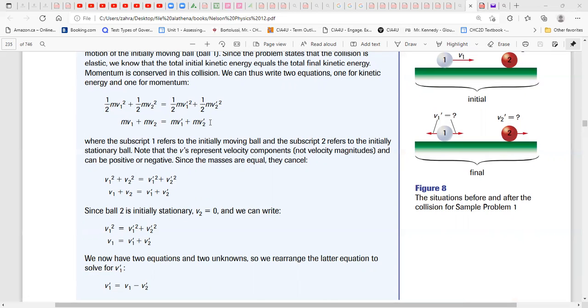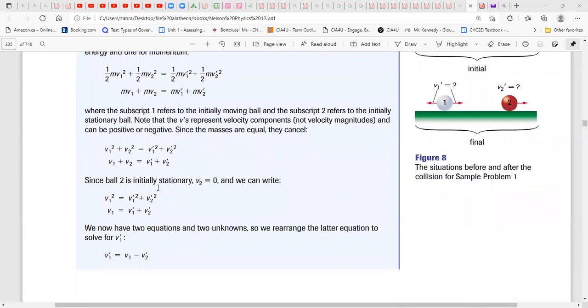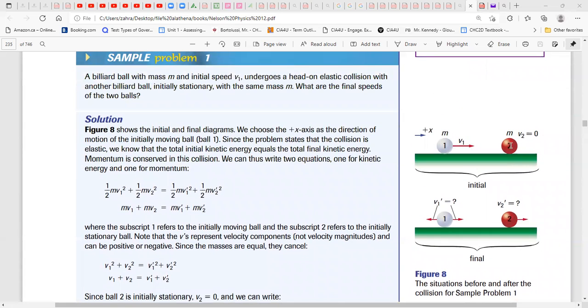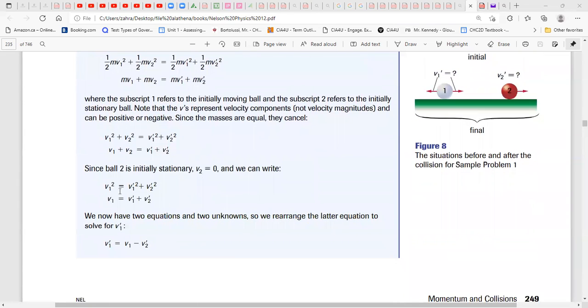And the m from each term cancels, so we have this. v2 is 0, right? So if you put that 0 here and here, because before collision v2 was stationary, we have these two equations.